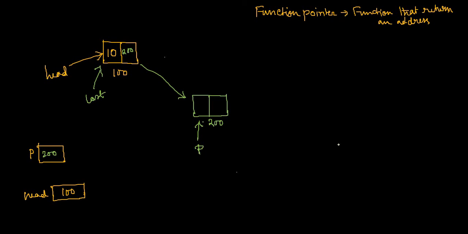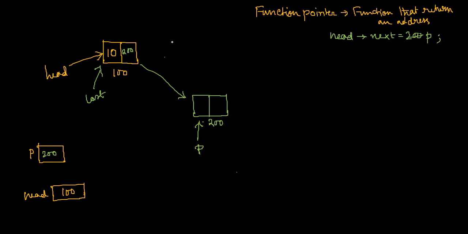So I can write a statement something like head next equal to 200. I should write this, but I cannot write 200 because the exact memory address is not possible for a programmer to know. Rather, instead of writing 200, you can write p, because now p contains 200.